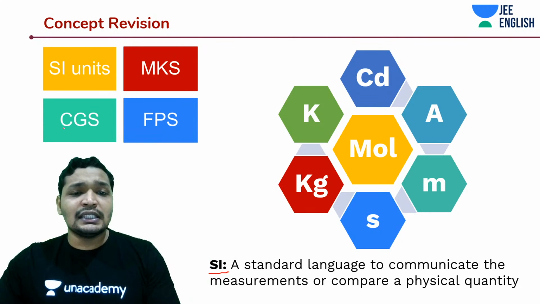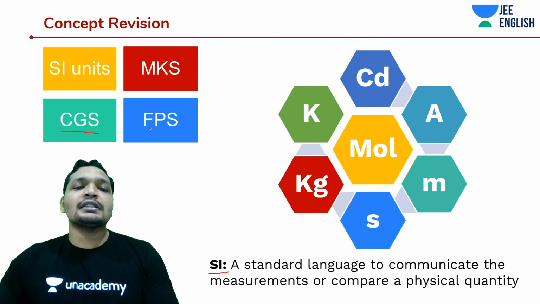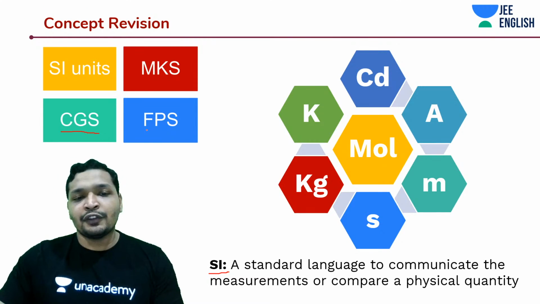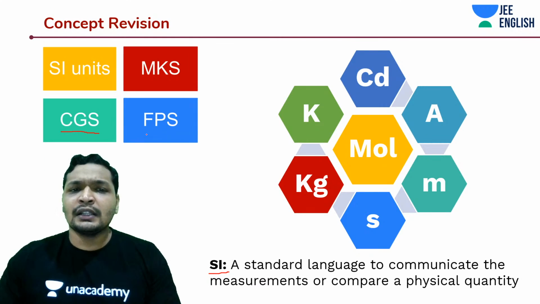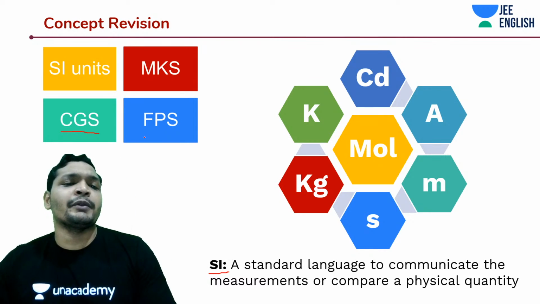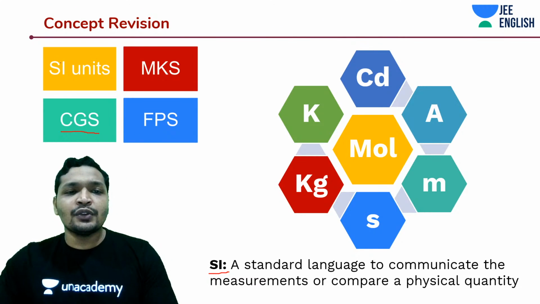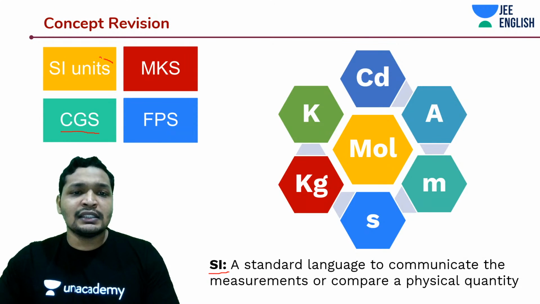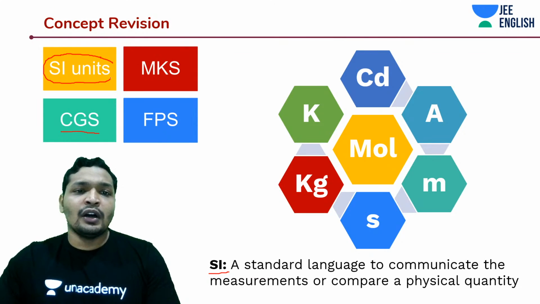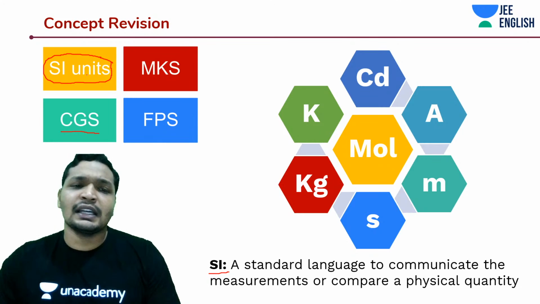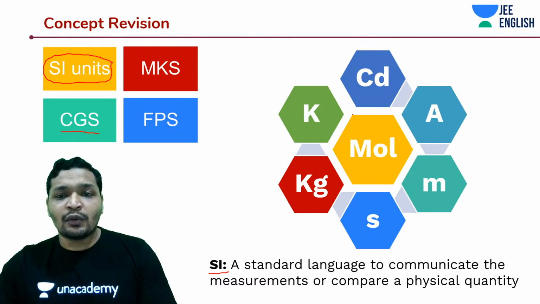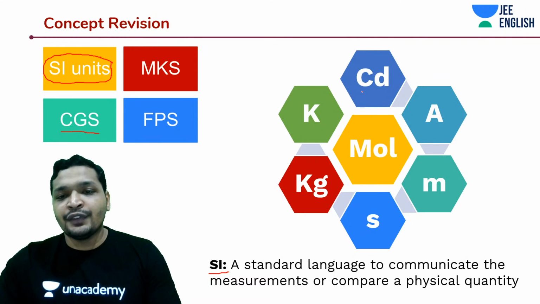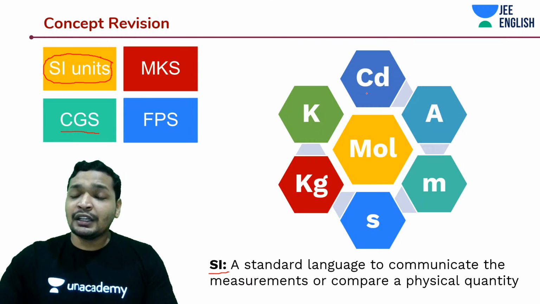Whereas FPS, CGS, MKS is going to change. I mean, it's not going to change from place to place, but the way it is communicated in general life is different for different places, and also for different kinds of materials and things that you purchase from your market. But the standard that we use in science and physics, when we are talking about all these lab measurements, is generally SI units. And so these 7 fundamental physical quantities have SI units, which is very necessary to understand.